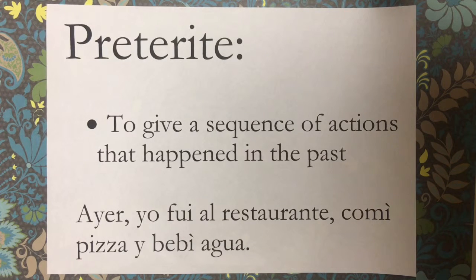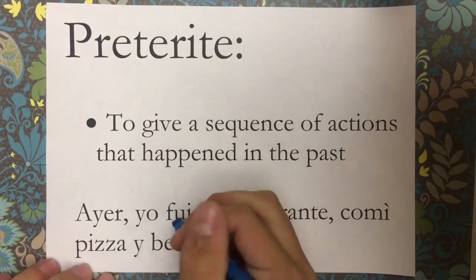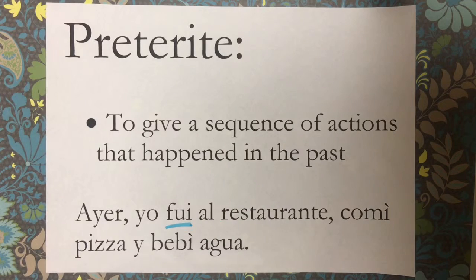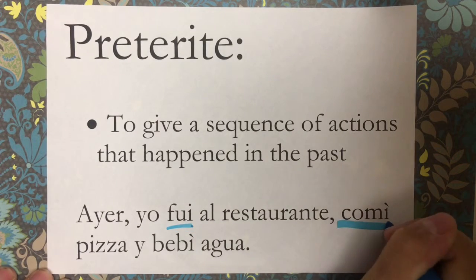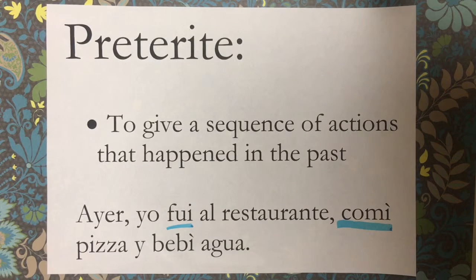For example, ayer yo fui al restaurante, comí pizza y bebí agua. You use fui, the preterite form of the verb ir, comí, the preterite form of the verb comer, and bebí, the preterite form of the verb beber, because the actions all happened in a sequence in the past.